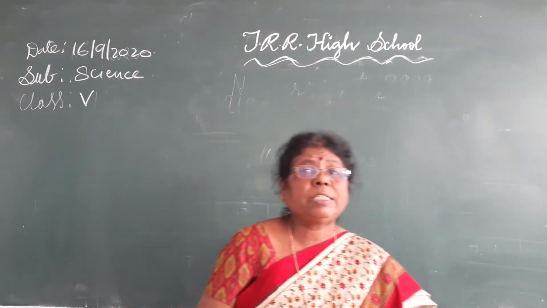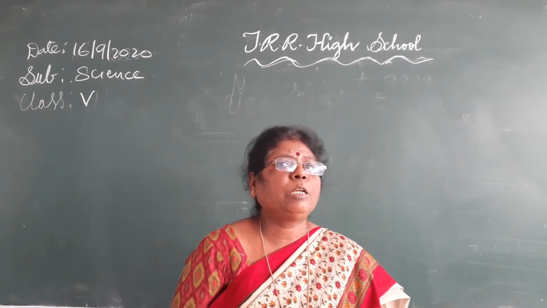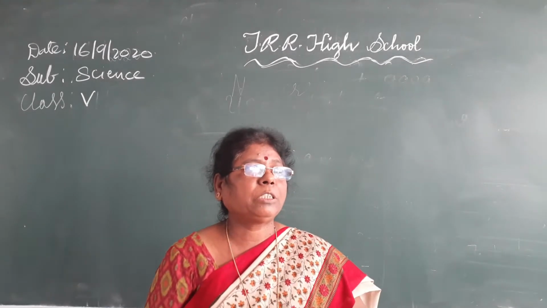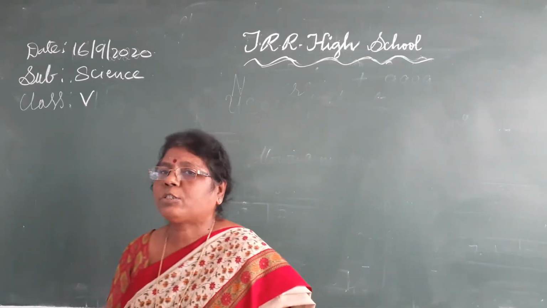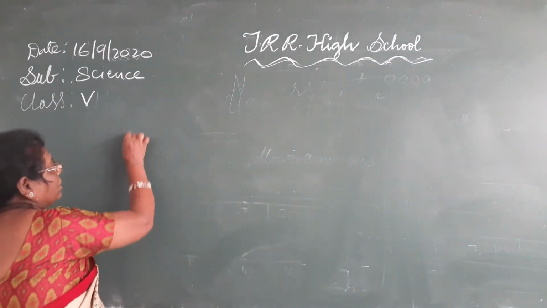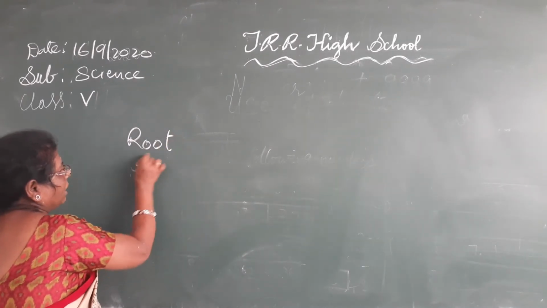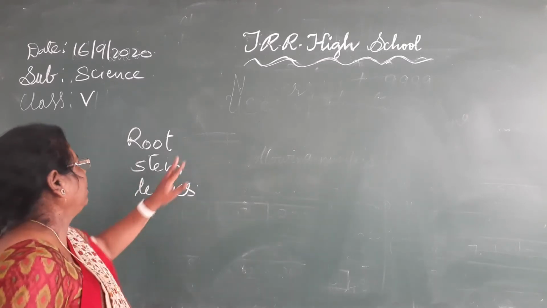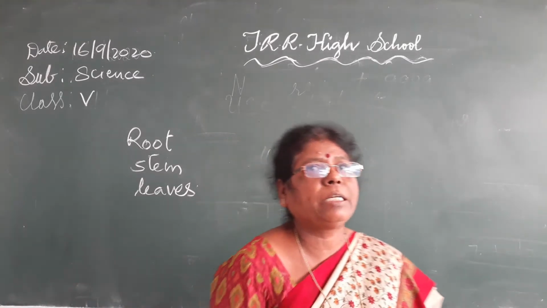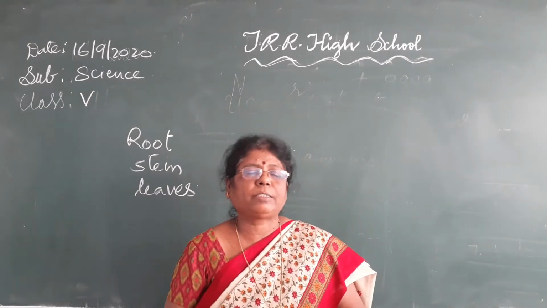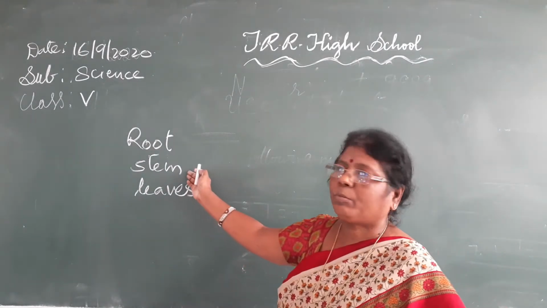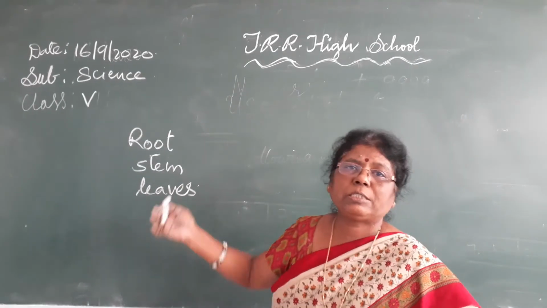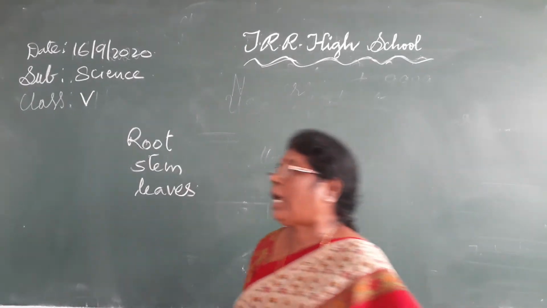In the previous class we also discussed vegetative reproduction. What is vegetative reproduction? The reproduction which takes place through the vegetative parts of a plant, that is root, stem and leaf. I gave you examples also. Root: carrot, beetroot, radish. Stem: sugarcane, potato, onion. And leaves: Bryophyllum, begonia.